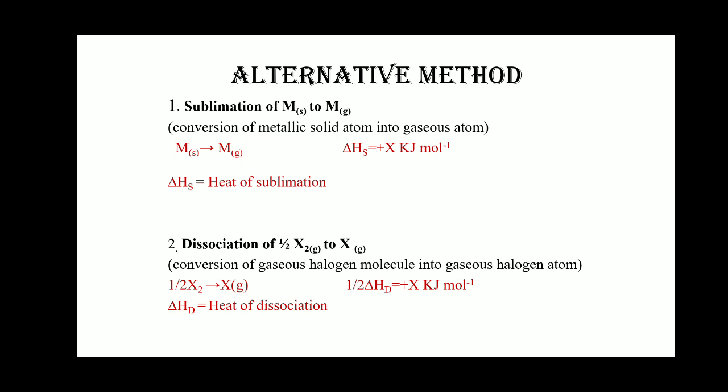Here delta Hd is the heat of dissociation, which is equal to plus x kilojoules per mole. The positive sign means it is absorbing energy, so again it is an endothermic reaction. So the heat of dissociation also has a positive sign.